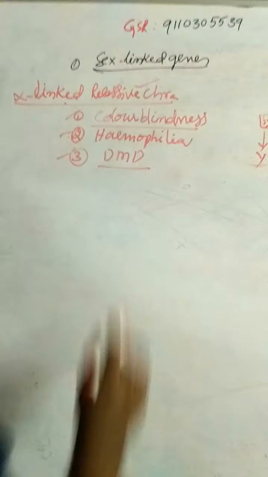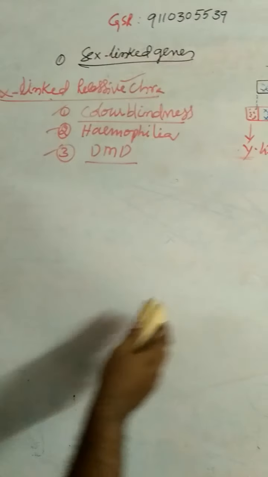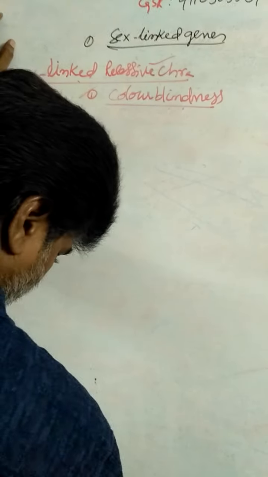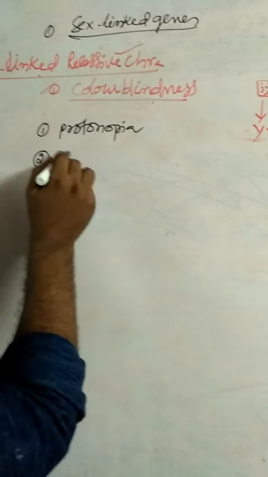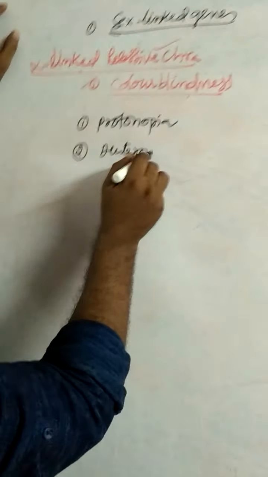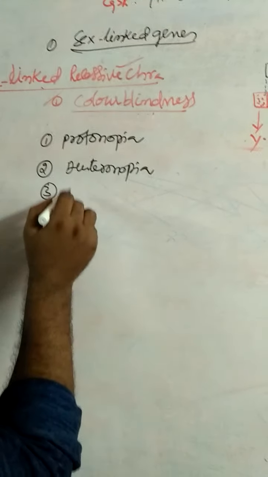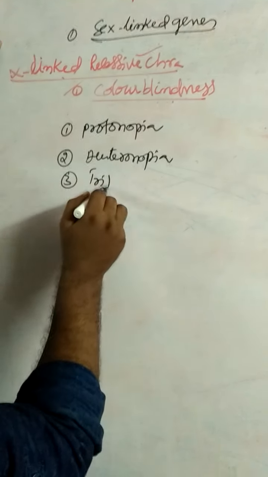First one is color blindness. There are three types of color blindness: protanopia, deuteranopia, and tritanopia.